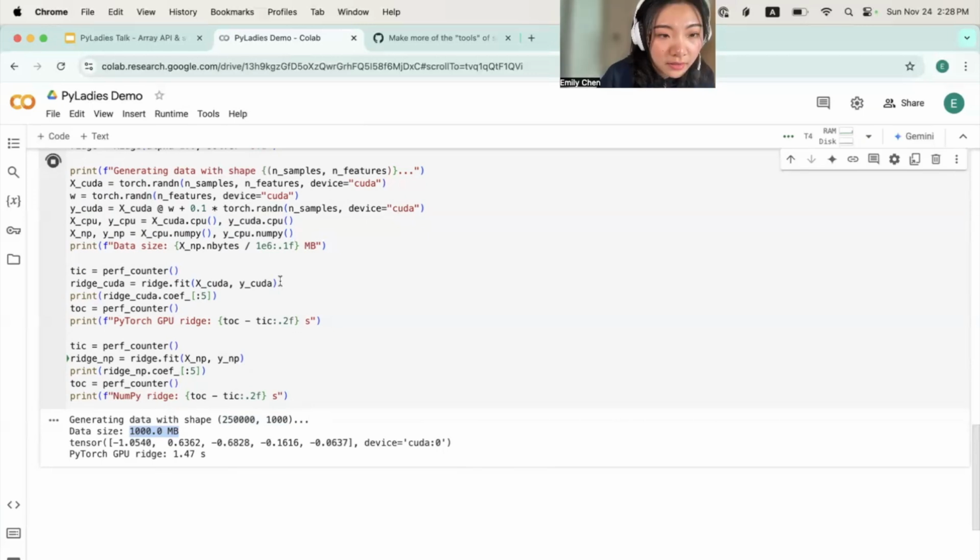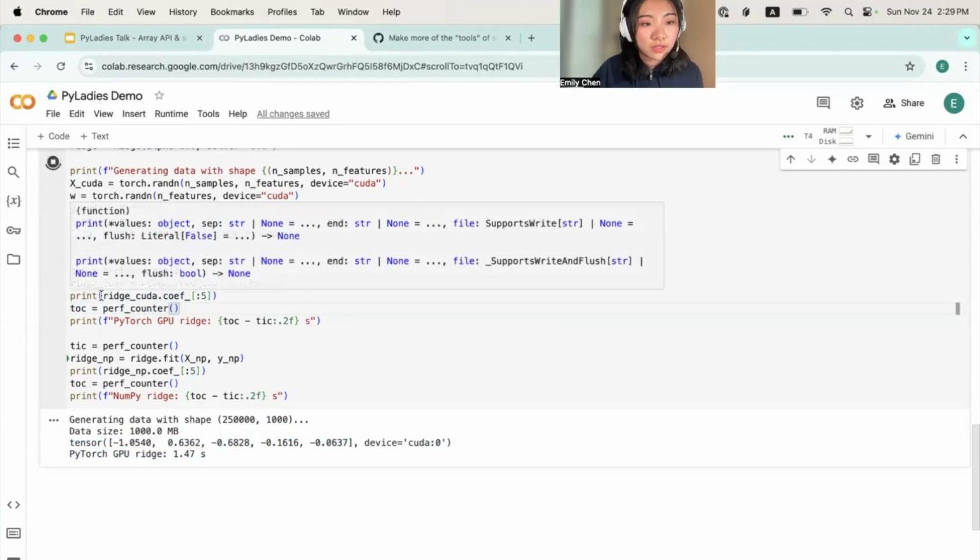We could see that this GPU process fit has already finished, and it took 1.47 seconds. And now if you see this little green triangle here, it is working very hard to do the CPU fit on Ridge. While we wait, let's talk about what this line means. This line corresponds to this line.